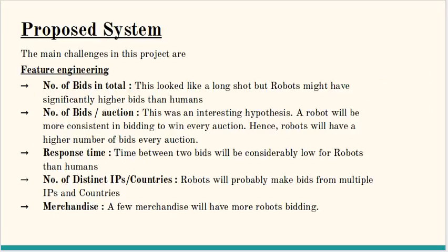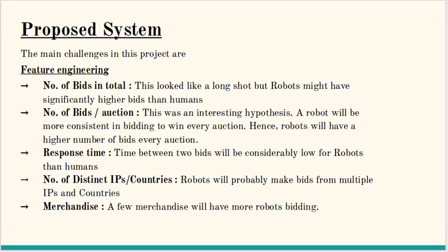So, the main challenge from the physical point of view is feature engineering. So what exactly does a robot think like? A robot is able to take part in more auctions than a human. Hence, the first feature is simply the total number of auctions. A human will use only a small number of devices and IP addresses, whereas a robot can use many more. So creating features on the number of distinct devices, countries, IPs and URLs used by a bidder is important. The next important feature is time obfuscation.